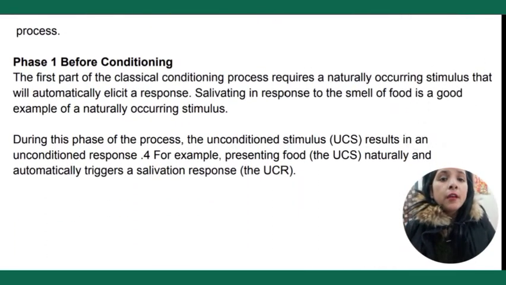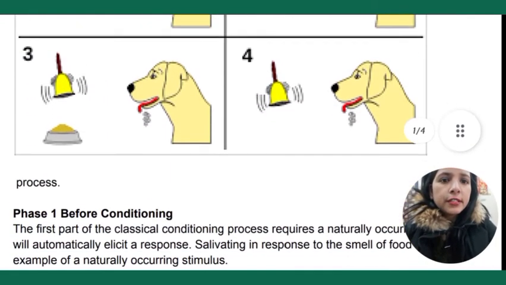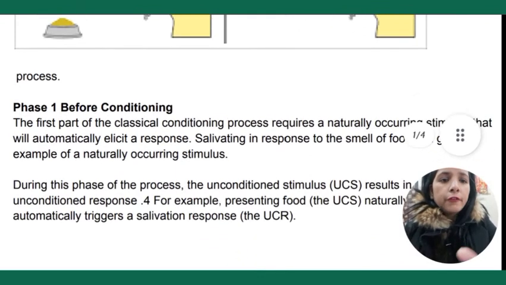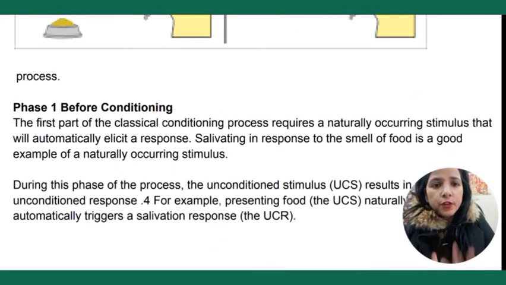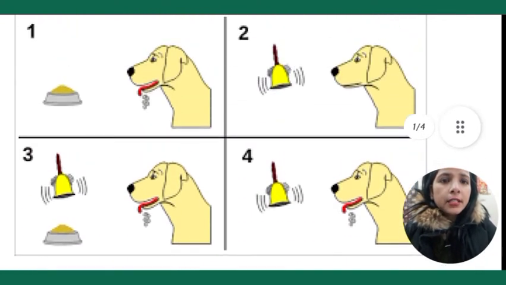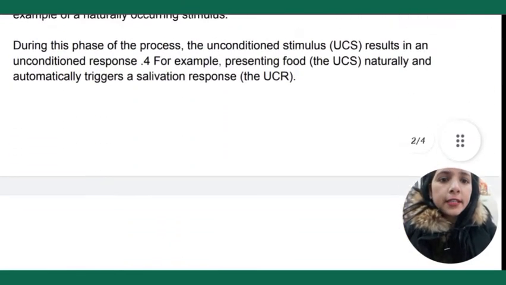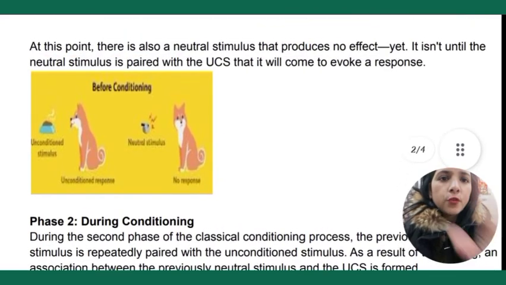Here you can see phase 1, that is before conditioning. Before conditioning, the dog was not aware of all this. Here you can see food is the unconditioned stimulus and the dog salivating is the unconditioned response.